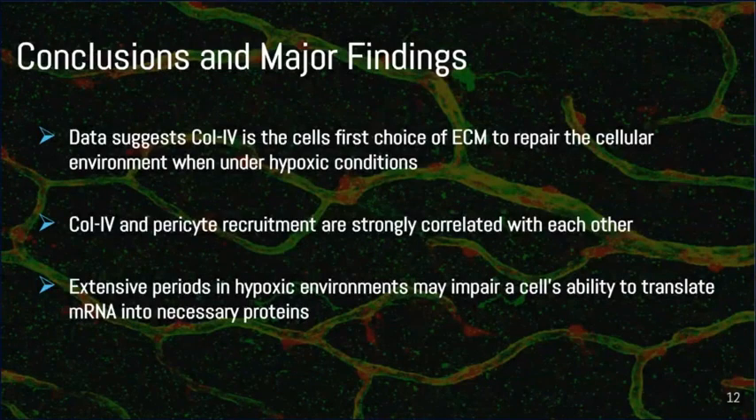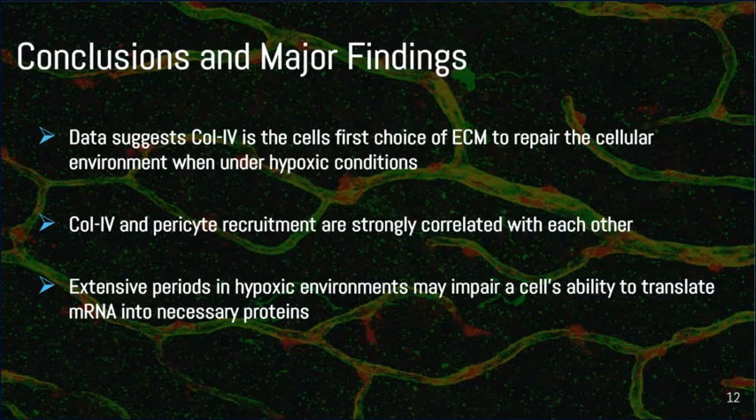Finally, moving on to the conclusion. To tie everything back to the beginning, my hypothesis was accepted by the collagen-IV data, but not by the collagen-III data. In terms of major findings, though, the data suggests that collagen-IV, again, is the cell's first choice of ECM to repair the cellular environment when under hypoxic conditions, which was supported by a Pearson correlation between pericyte recruitment and collagen-IV. Again, the reason for this is that collagen-IV could be a potential recruiter for pericytes as well as a potential solution to vessel damage, and that's why cells do a sort of two birds with one stone type of thing.